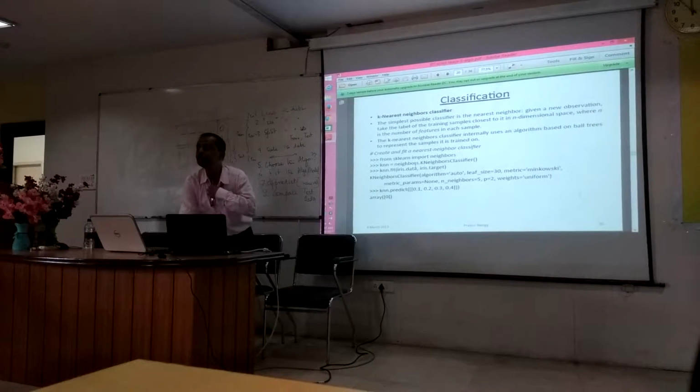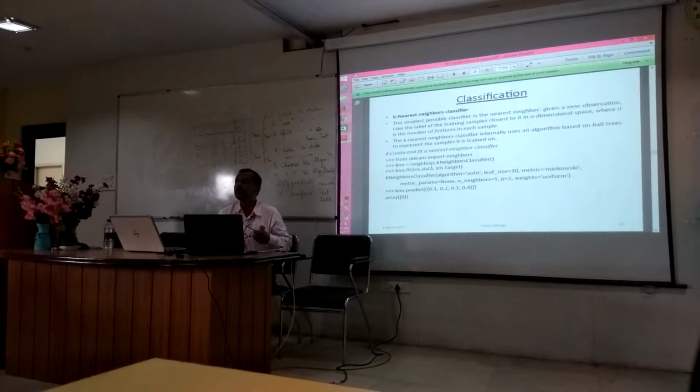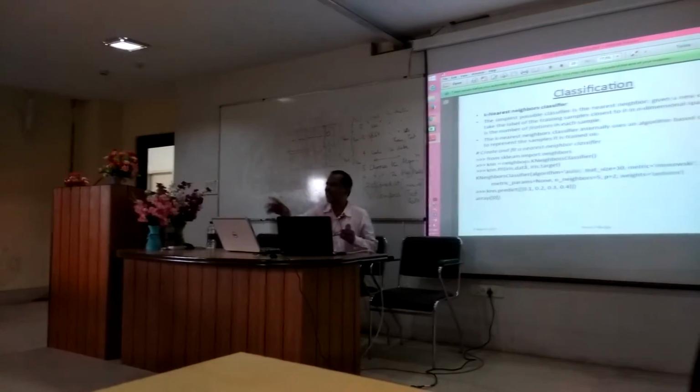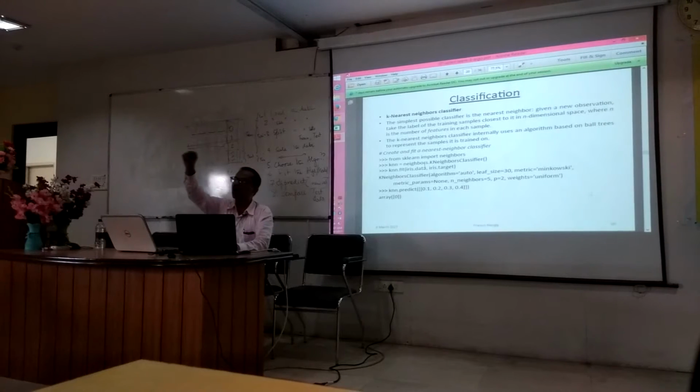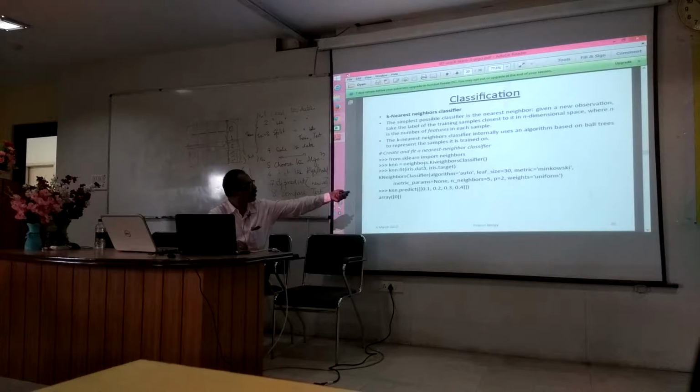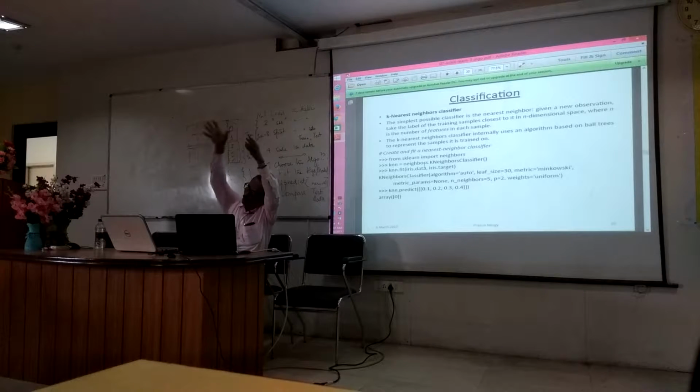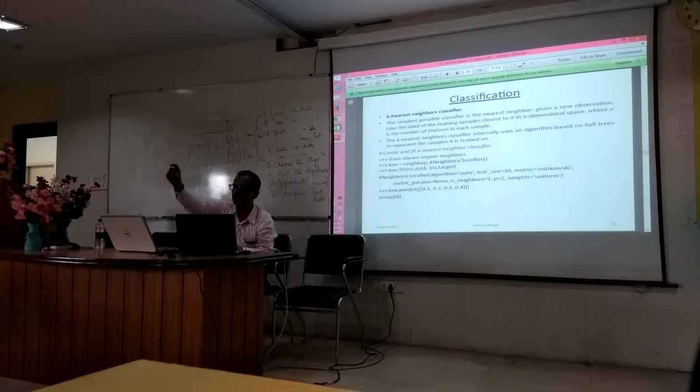So how do you get the list of parameters which can be passed? It is there in the scikit-learn documentation. When you look up neighbors.KNeighborsClassifier, it gives you all the parameters and their default values, and then you can change them.